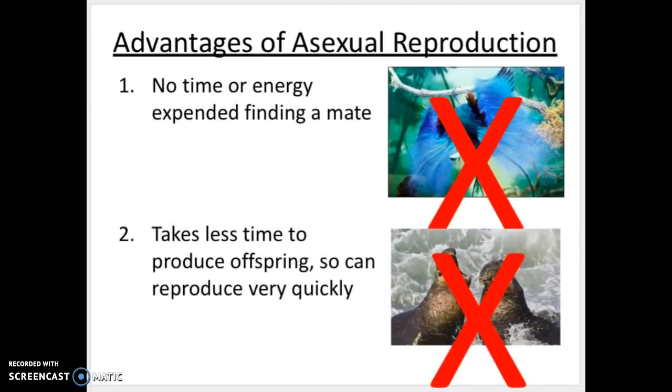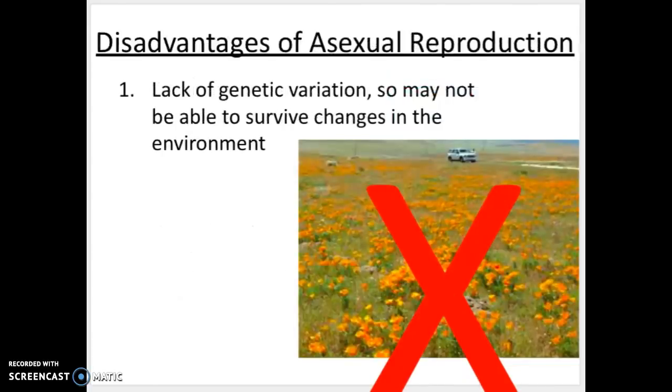Basically, the advantages of asexual reproduction are the opposite of the disadvantages of sexual reproduction. One advantage is that no time or energy is expended finding a mate. They don't need a mate, so they can just reproduce when they want to. Another advantage is it takes less time to produce offspring, so they can reproduce very quickly. For example, with binary fission, we just have cells dividing and dividing and dividing. Those are the two main advantages.